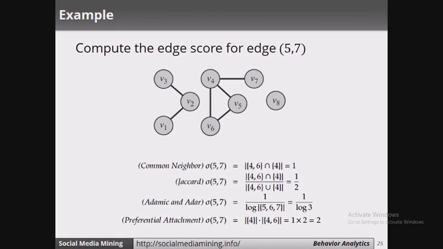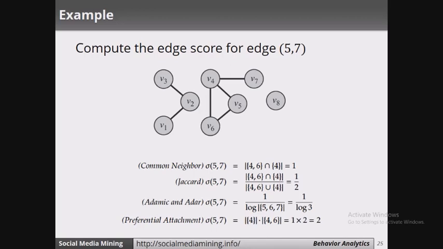So let's solve an example here. Let's compute the edge score for edge 5 and 7 in this example based on all the node neighborhood methods that we have seen. Based on the common neighbor method, sigma(5, 7) is the neighbors of 5 intersection neighbors of 7. The neighbors of 5 are 4 and 6, intersected with the neighbors of 7. So the common neighbor here is 4, so this is equal to 1.